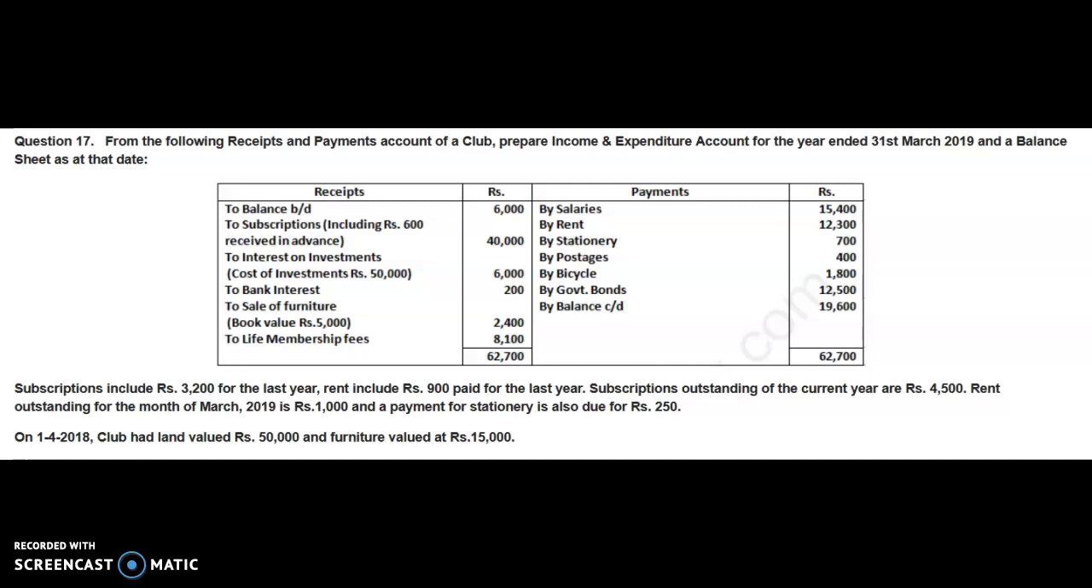Note down that one element regarding the investment, it is not given. How you would find out? Here see in the receipt side, interest on investments, cost of investment rupee 50,000, 6,000.